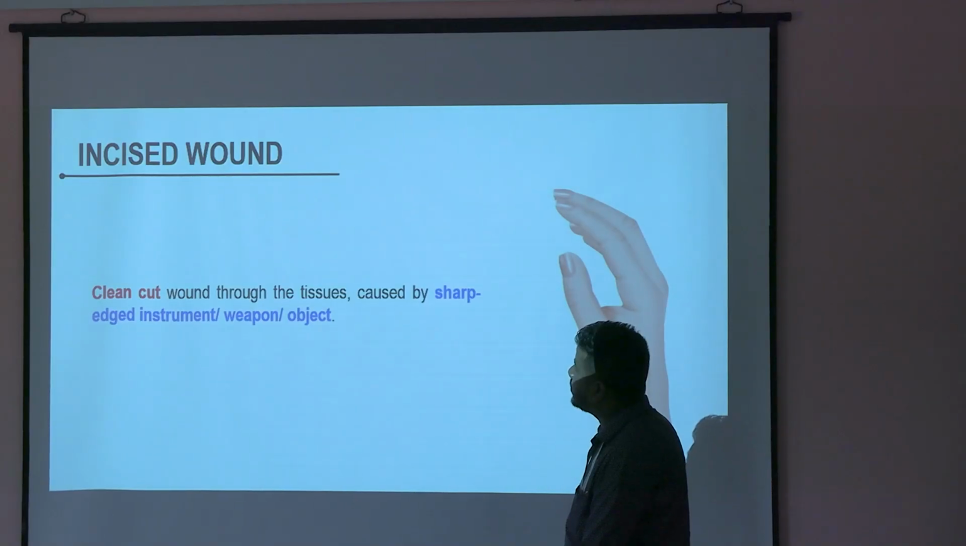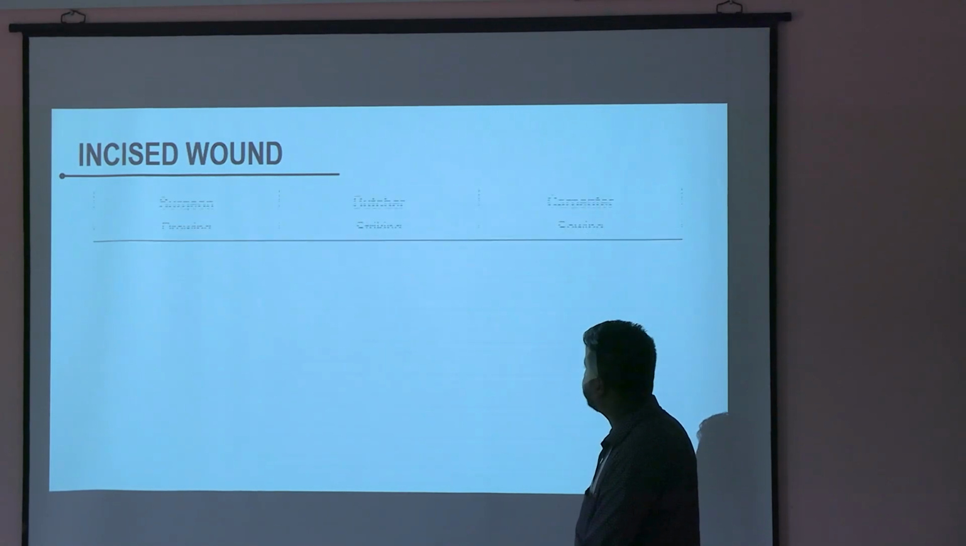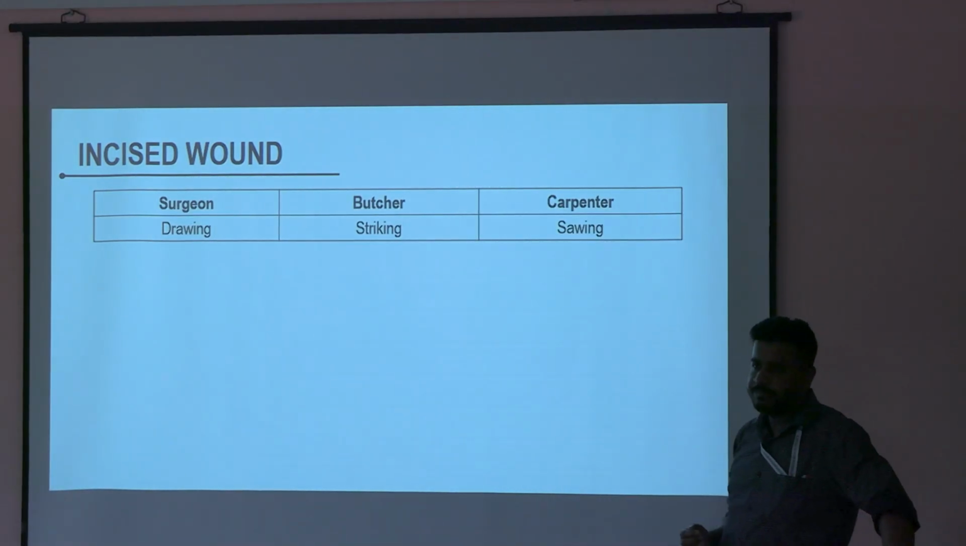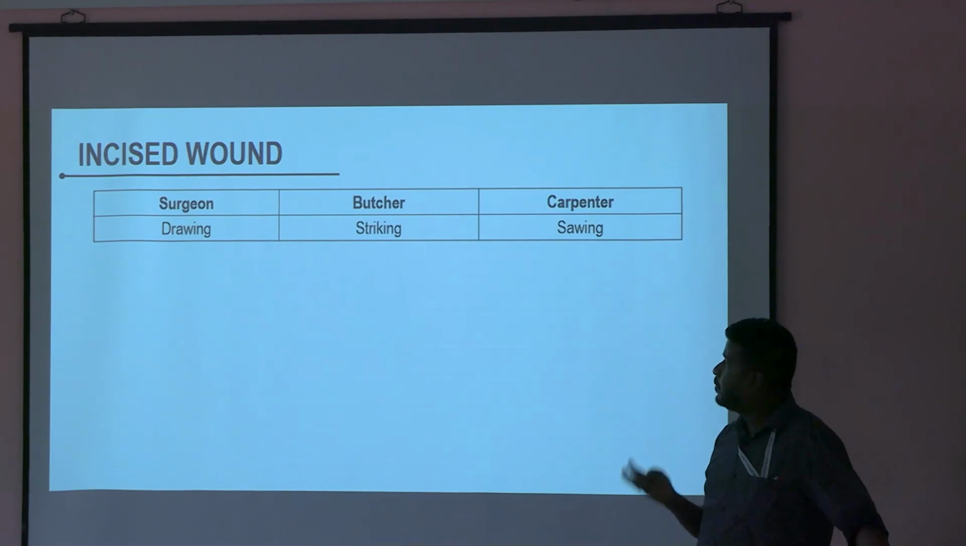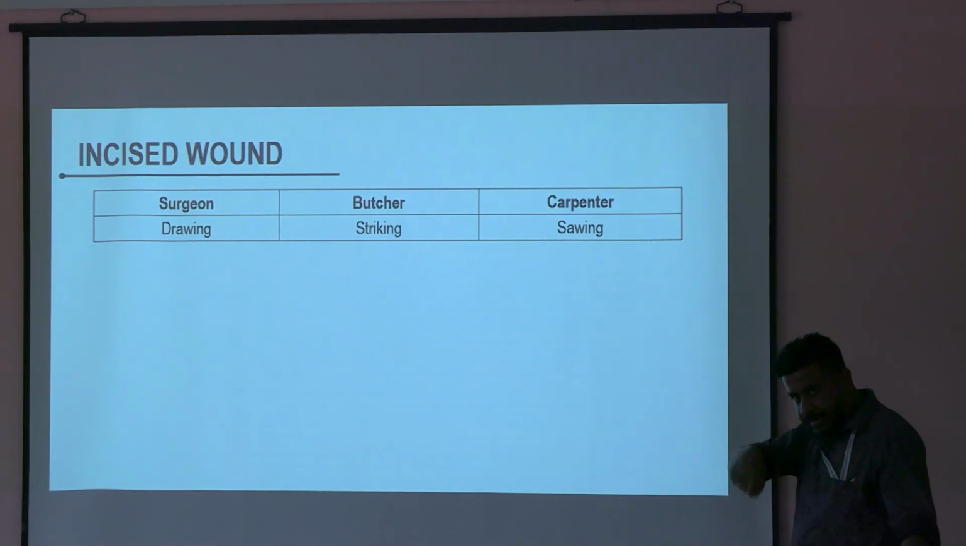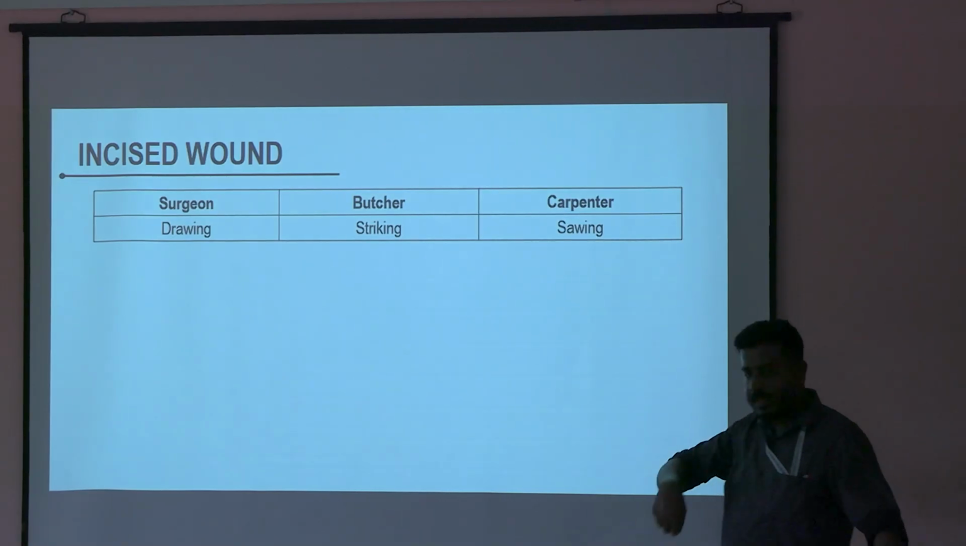Incised, now you know, is a clean cut wound through the tissues caused by a sharp edge instrument, weapon or object. If someone asks you what is the mechanism of incised wound, there are three mechanisms: doctor, butcher, carpenter. How do you give the incision? Like a pen. Everyone try. How do you do painting? Like this, right? So that is a surgeon. Drawing is a mechanism. Okay?